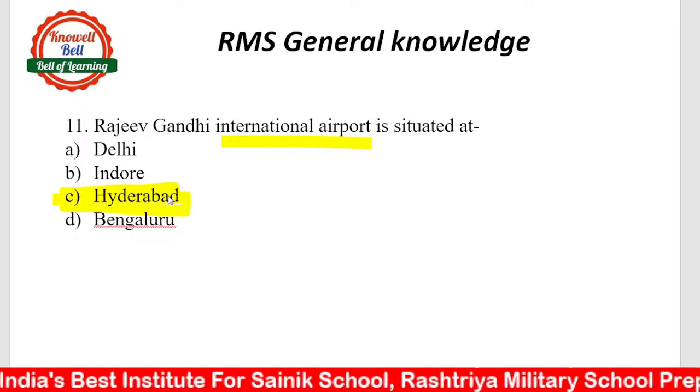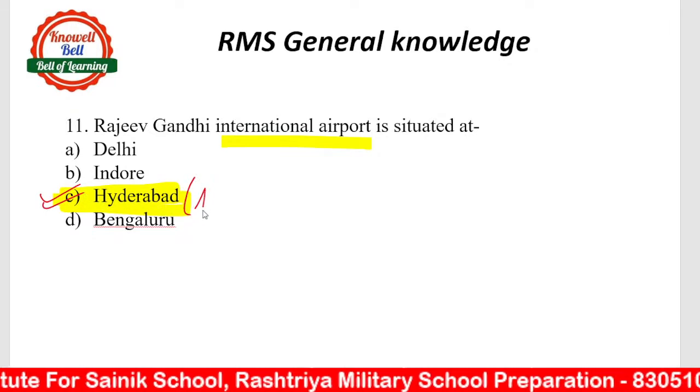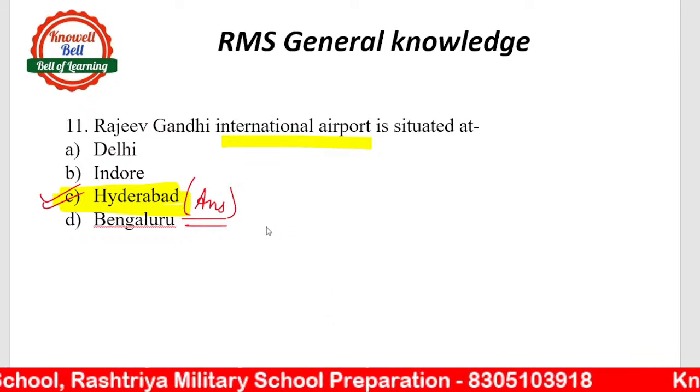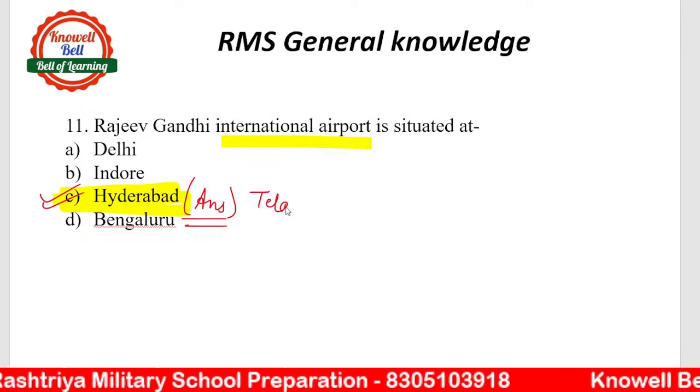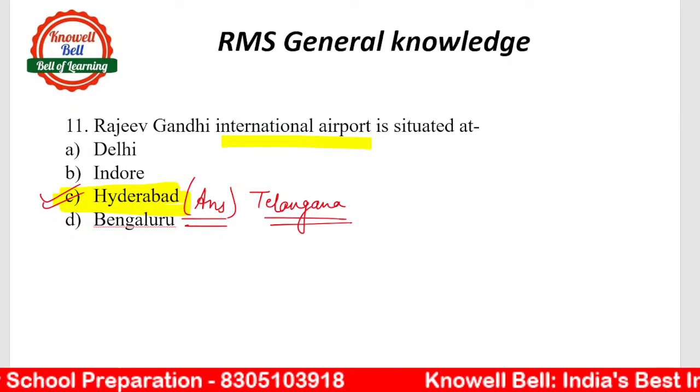Where is Rajiv Gandhi International Airport located? Rajiv Gandhi International Airport is located in Hyderabad. Okay, to be more precise, Telangana, Hyderabad, that's where Rajiv Gandhi International Airport is located.